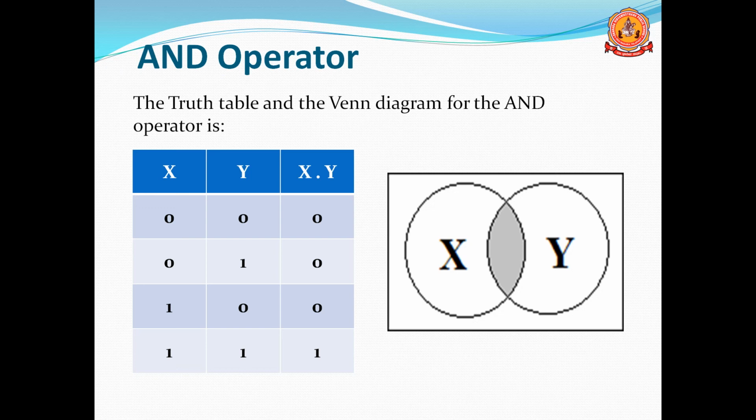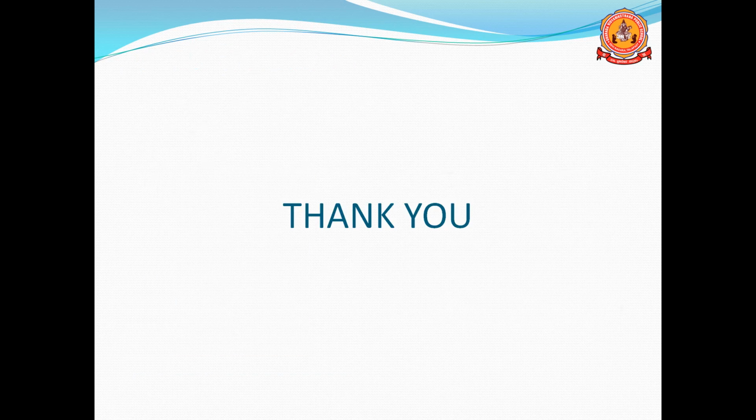In the case of the AND operator, if any one of the inputs is 0, the output is 0. If all the inputs are 1, then the output will be 1. That is the AND operator.